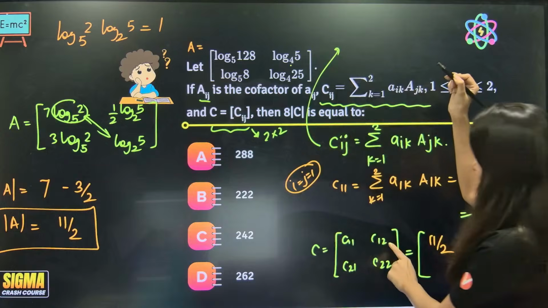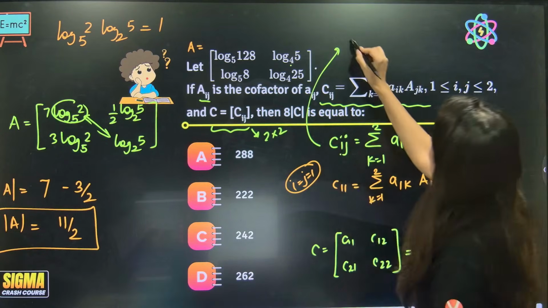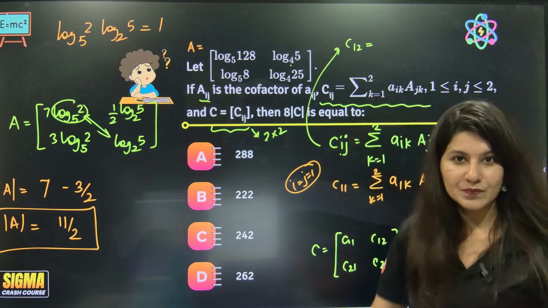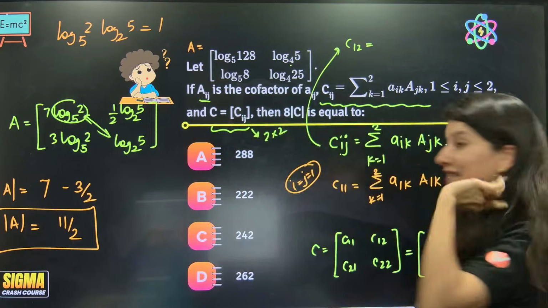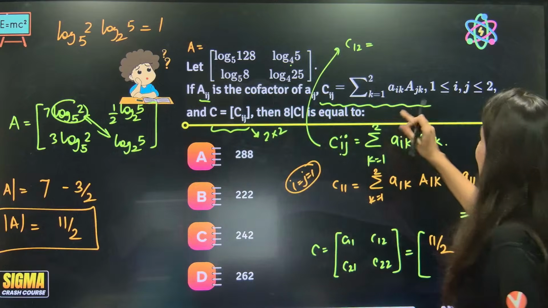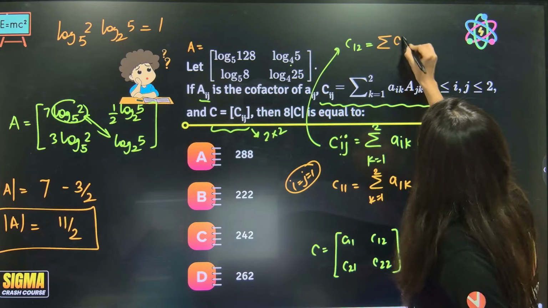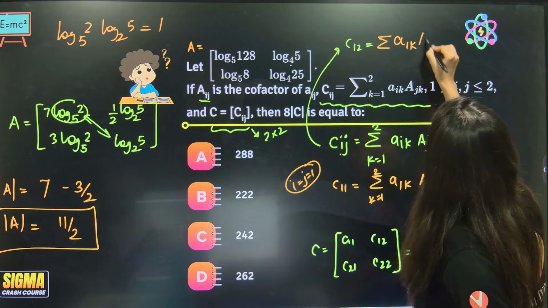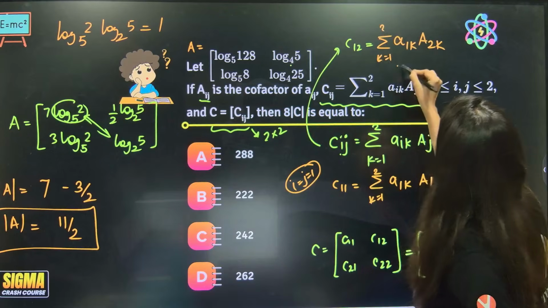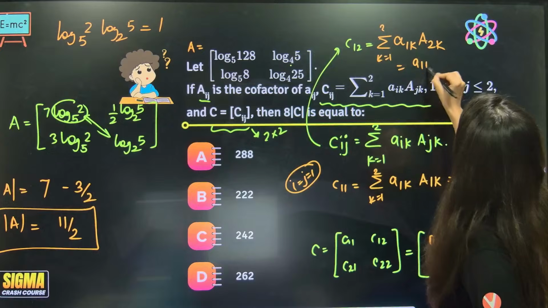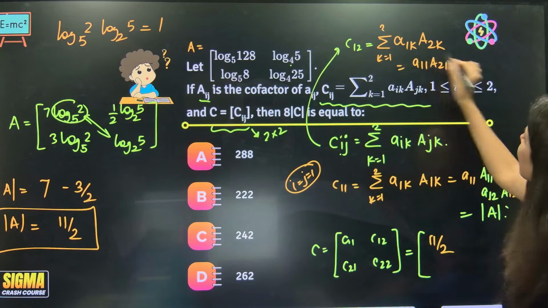Okay, alright. Now what do you want from here? Ma'am, I want C12. So C12 means i is 1, j is 2. Okay, slightly tricky, I agree. But stay there. You will understand it. So C12 is sigma A1k and A2k, k equals 1 and 2. Now expand. So A11, A21, plus, can you see now? k is now 2.